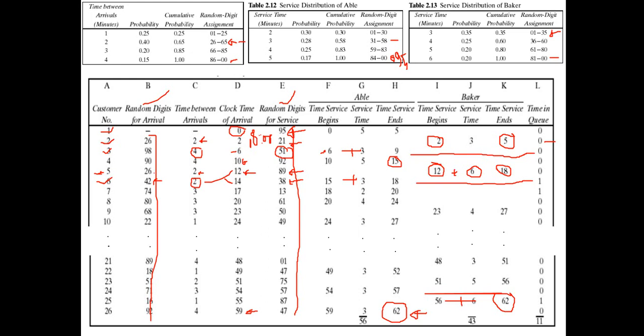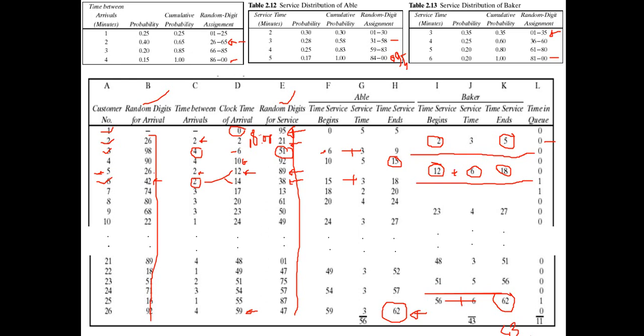For server 2 utilization, you can find the total busy time, 43, divided by total runtime, 62.